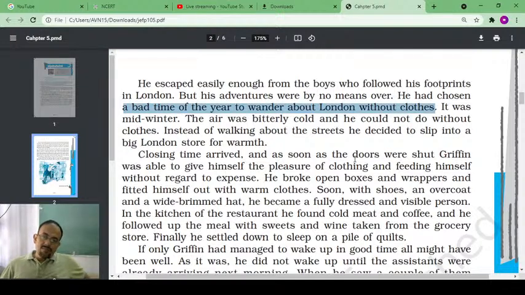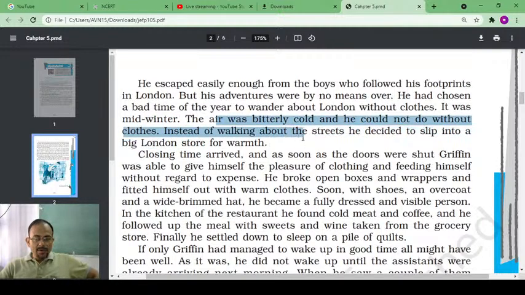He was roaming from one place to another in the city of London, but it was a bad time. Why? Because it was very, very cold. It was in January, and in January, European countries become chilled winter. It's very, very cold. It was midwinter, the air was bitterly cold, and he could not do without clothes.